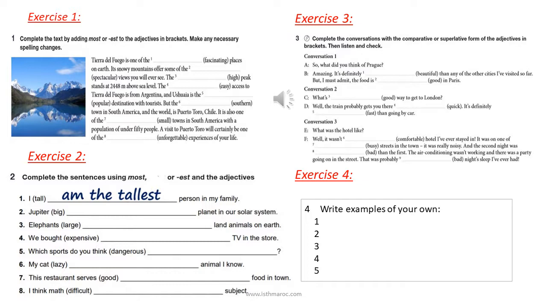Conversation 3. What was the hotel like? Well, it wasn't the most comfortable hotel I've ever stayed in. It was on one of the busiest streets in the town. It was really noisy. And the second night was worse than the first. The air conditioning wasn't working and there was a party going on in the street. That was probably the worst night's sleep I've ever had.